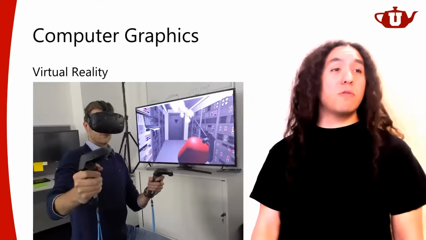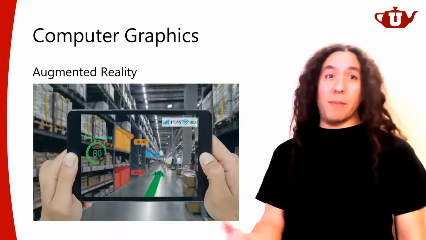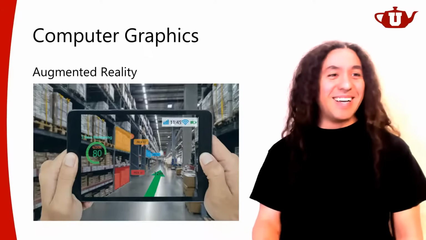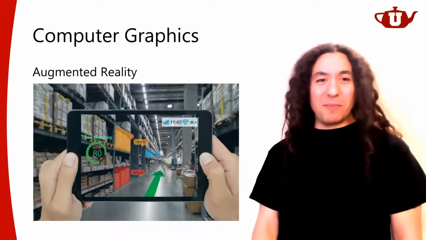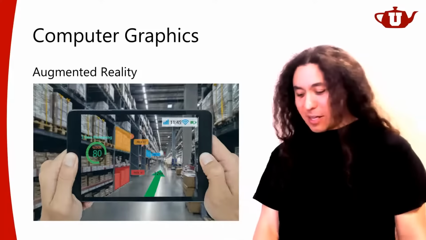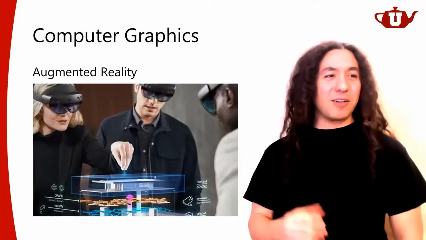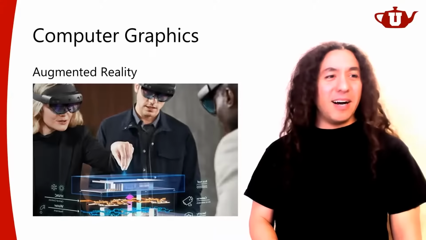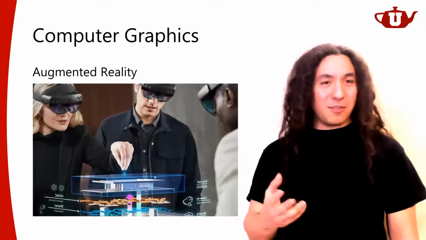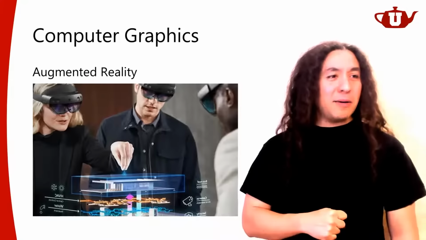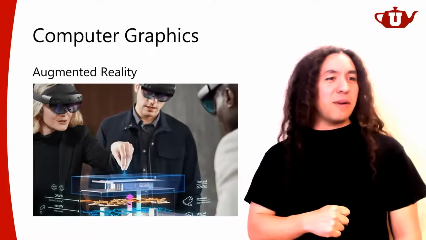And of course, if virtual reality is computer graphics, then augmented reality is computer graphics too, right? And augmented reality could be something like this: you're just holding a device, or you're wearing some see-through goggles. That's how augmented reality is happening, right? So, you guys know the difference between virtual reality and augmented reality?